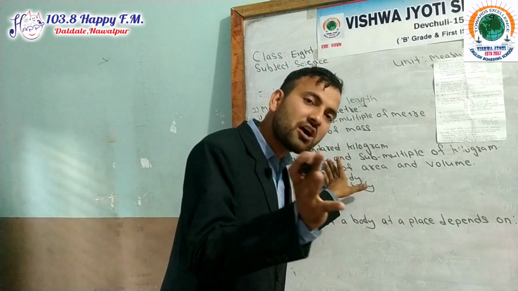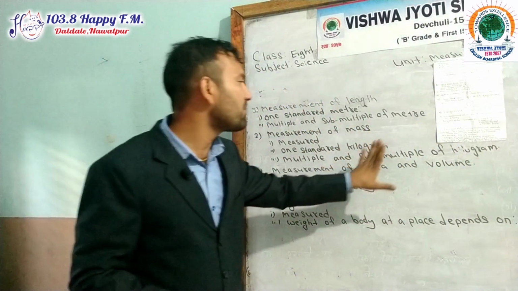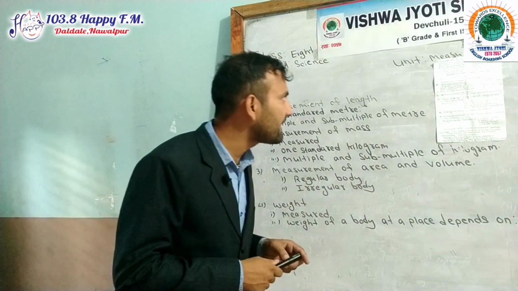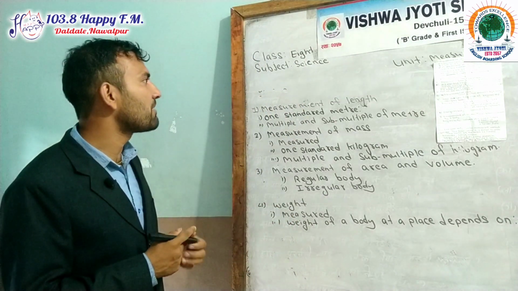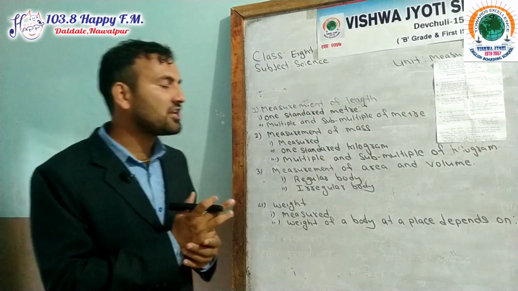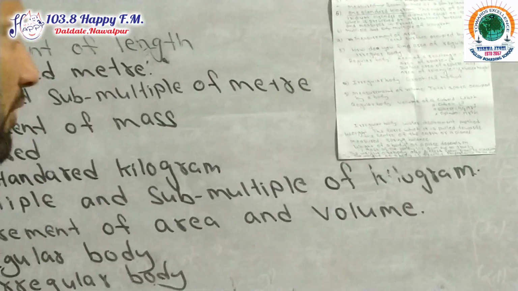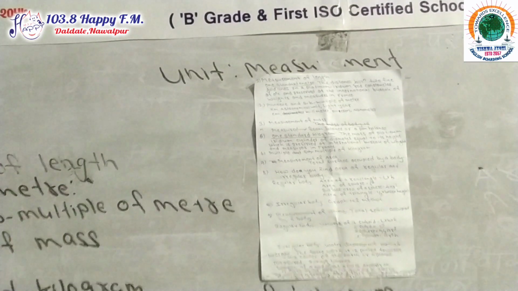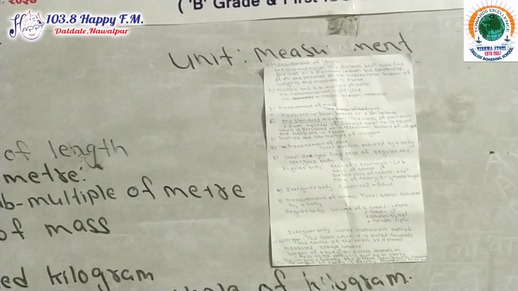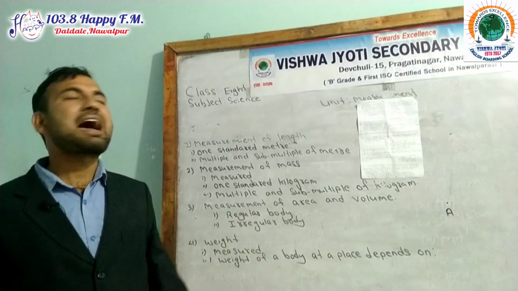Some are bigger units, some are smaller units. Bigger units mean multiples of kilogram, and smaller units mean sub multiples of kilogram. What do you mean by 1 standard kilogram? The mass of platinum iridium cylinder of diameter equal to its height, which is preserved at the International Bureau of Weights and Measures in France, is known as 1 standard kilogram.